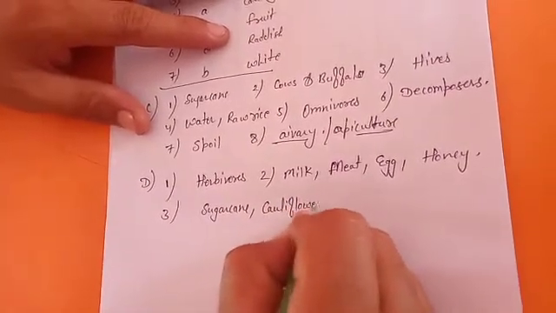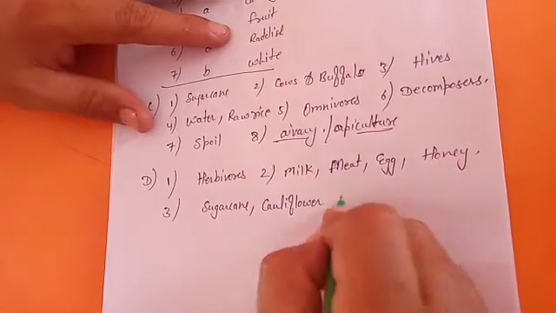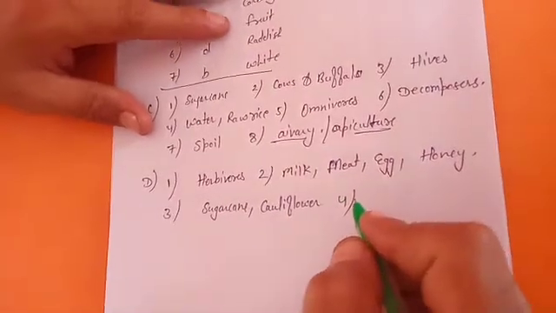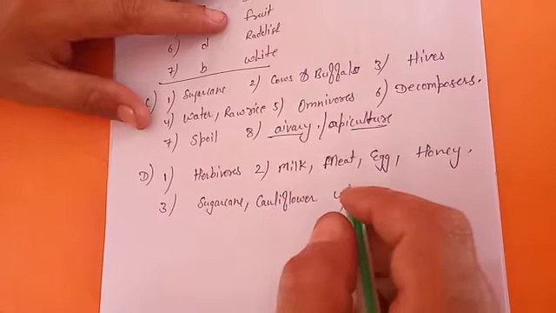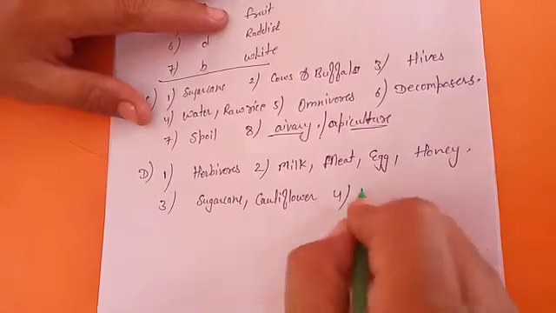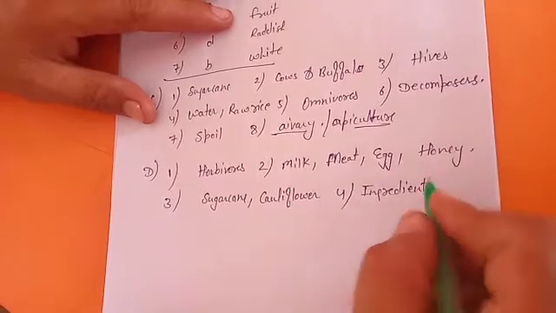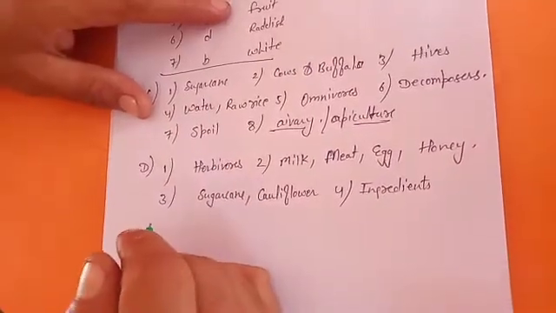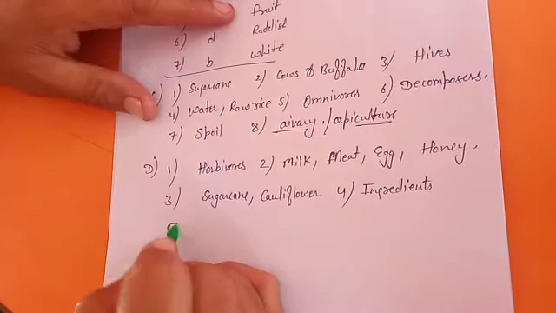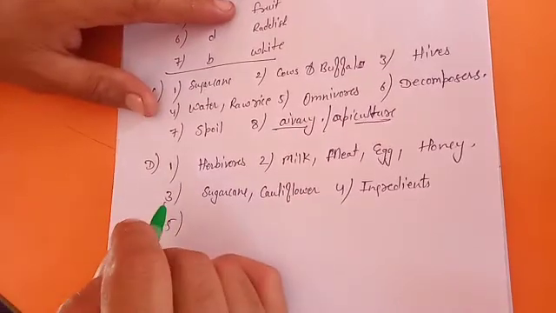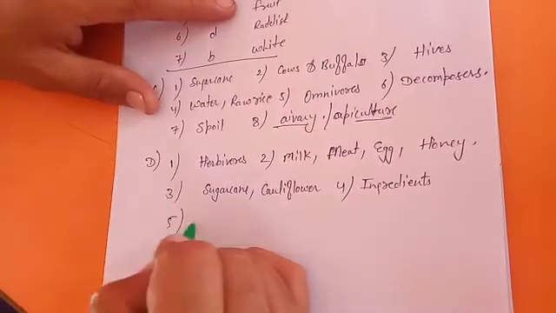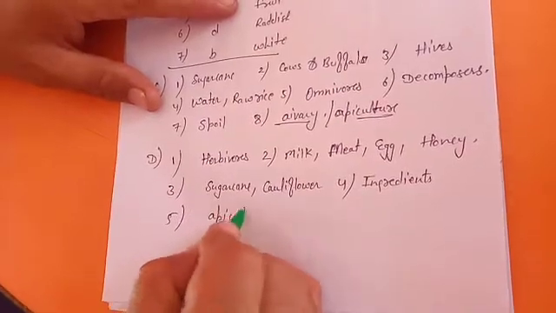Cauliflower you can eat the stem, and sugarcane as well. Fourth, what are the materials needed to prepare food items called? They are called ingredients, which are needed for any particular food. The fifth one, what is the rearing of honeybees on a large scale called? That is called apiculture.